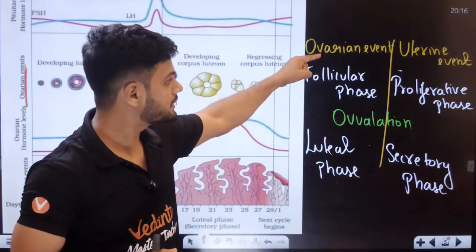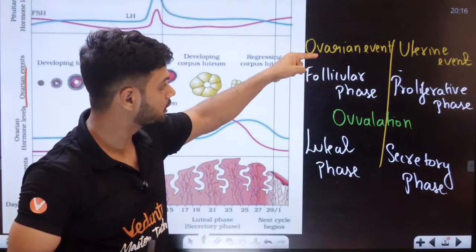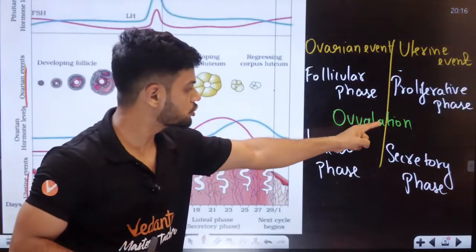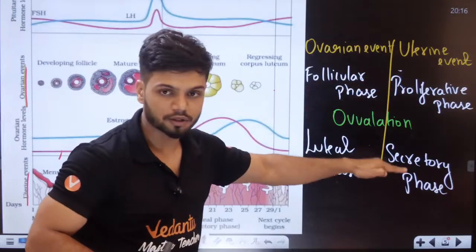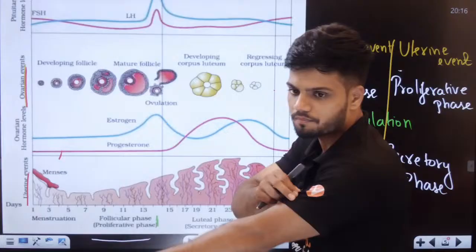There is follicular phase in the ovarian event, proliferative phase in the uterine event, ovulation is common, luteal phase in the ovarian event, and secretory phase in the uterine event. Now listen to me carefully, students.